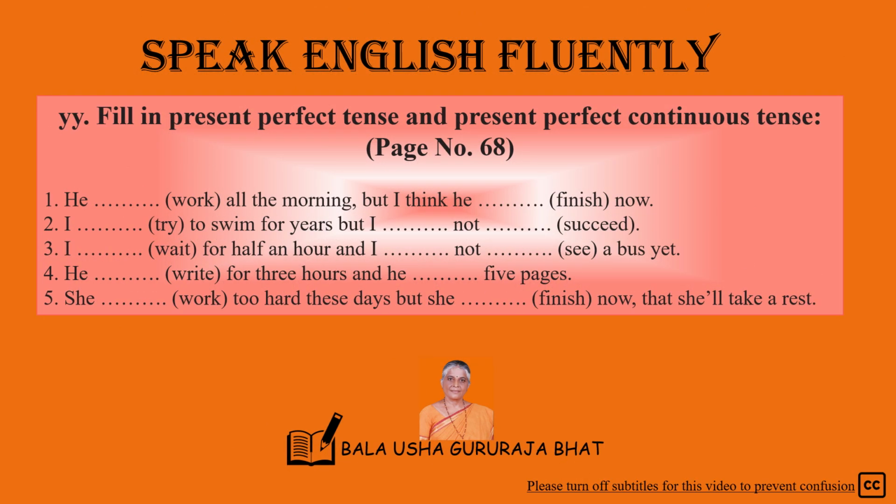Page number 68, YY. Fill in present perfect tense and present perfect continuous tense. First one, he has been working all the morning, but I think he has finished now. Second one, I have been trying to swim for years, but I have not succeeded. Third one, I have been waiting for half an hour and I have not seen a bus yet.